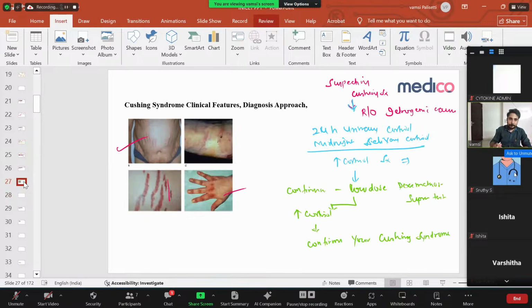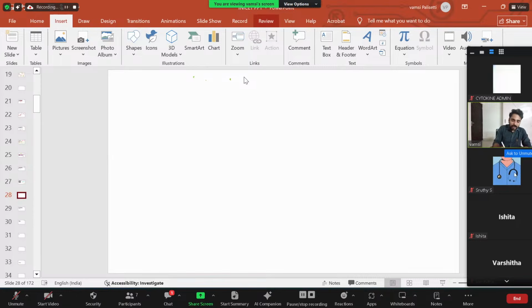Clear? Let me again explain. If you're suspecting Cushing syndrome, first you do salivary cortisol, 24 hours urinary cortisol or midnight salivary cortisol. It's a screening test. If cortisol is elevated, I'll do the low dose dexamethasone suppression test. I give low dose dexamethasone and see whether cortisol is suppressed or not. If cortisol is still elevated, then I can say it's Cushing syndrome.